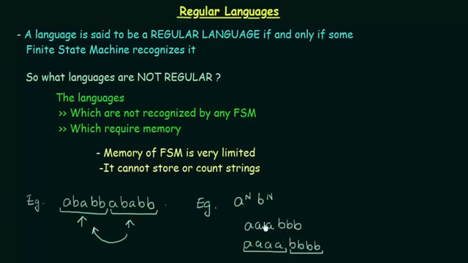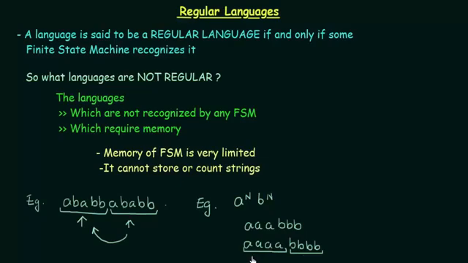So this language also cannot be recognized by a finite state machine. Why? Because in order to repeat the same number of B's as the number of A's, I need to keep a count of how many A's were written first. If I wrote 3 A's, I need to keep a count that A was 3, then only I can repeat 3 B's.